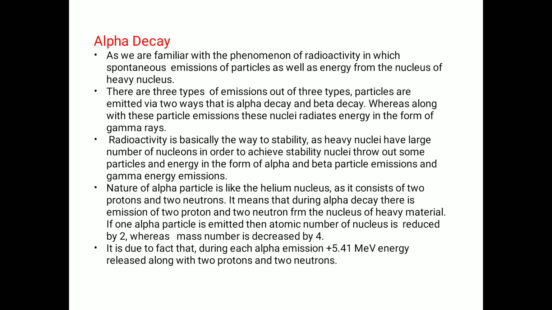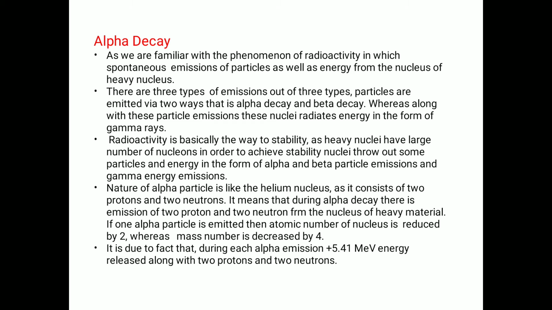Out of the three types, particles are emitted in two ways, that is alpha decay and beta decay, whereas along with the particles there is an emission of energy in the form of gamma rays. It means there are three forms of radioactive decay, in which the first two are decay with particles and the third one is decay with energy.